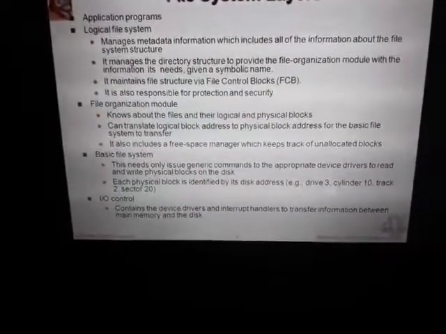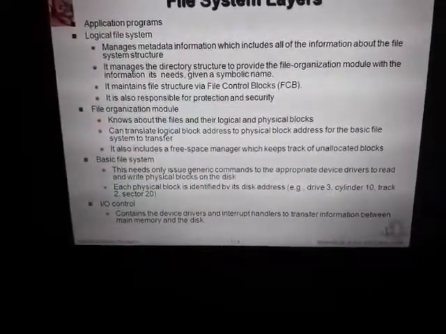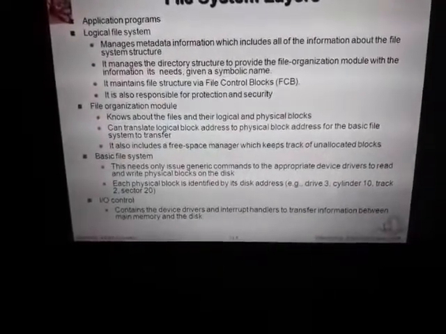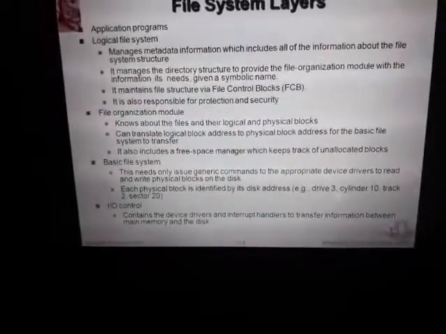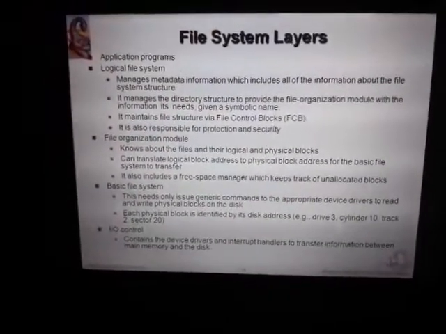Input output control. It contains the device drivers and interrupt handlers to transfer information between the main memory and the disk.